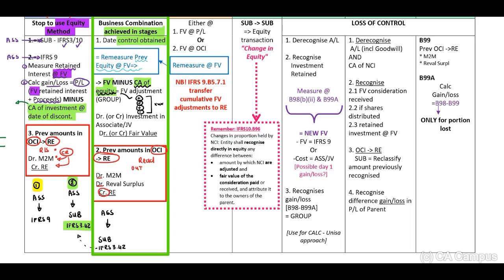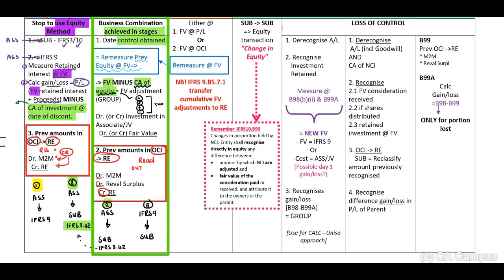And then we may have an IFRS 9 investment, purchase additional shares, and this will be a subsidiary, and we need to apply IFRS 3 paragraph 42. Okay, so guys, I'm going to call this my example number 2 and then example number 3.